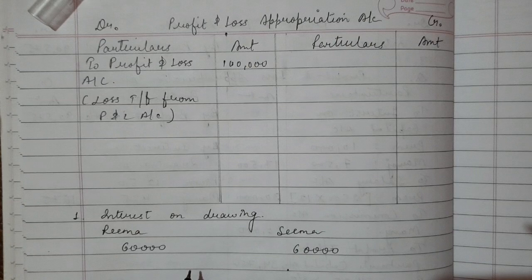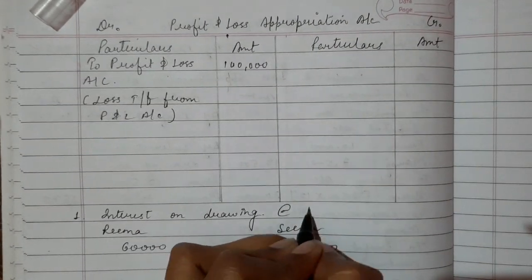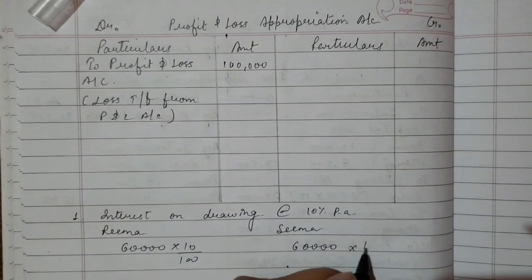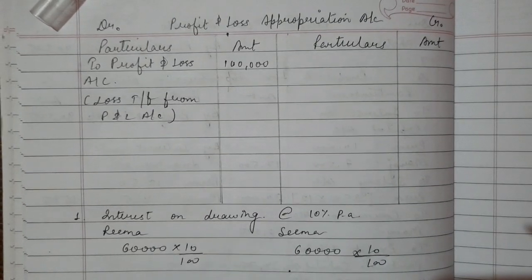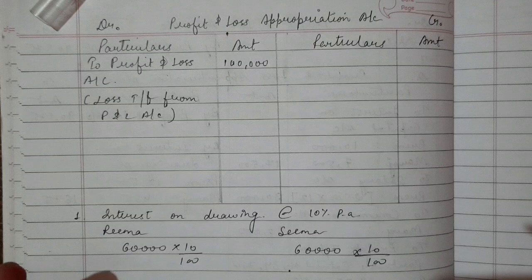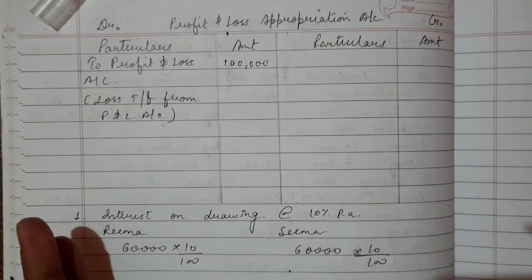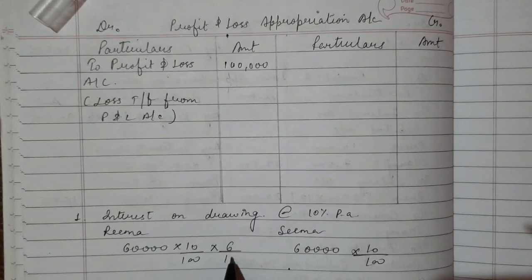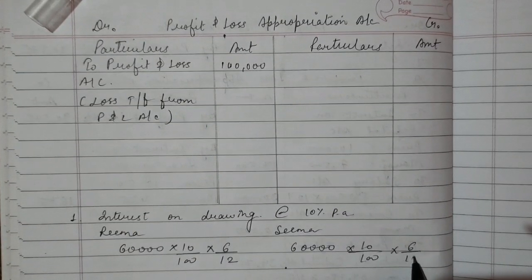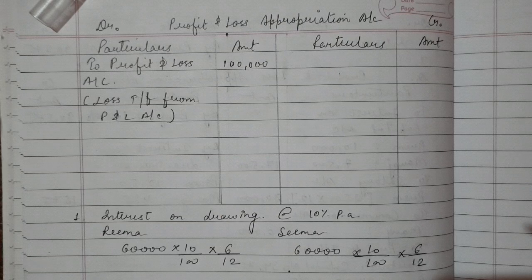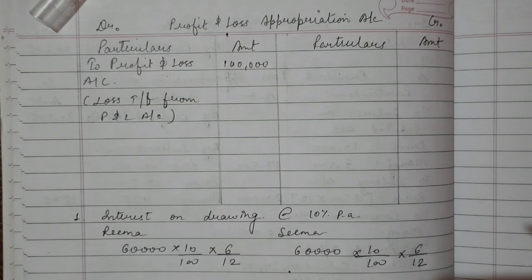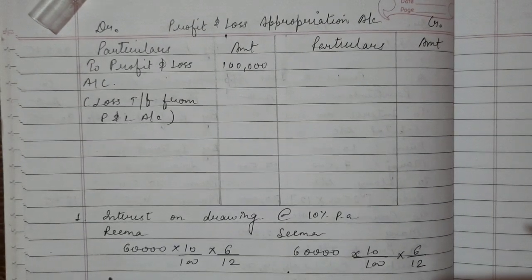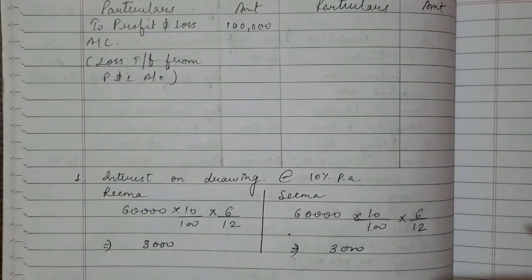So it is given that we have to charge 10% per annum. So I am calculating at the rate of 10% per annum, so 10 by 100. And one more thing, students, it is not given when the partners withdrew this amount, right? So whenever this happens, we have to calculate interest on drawings as an average of 6 months. I have made a separate video on how we charge interest on drawings, and its link is in this description box, so you can watch that video. Okay, so the amount of interest on drawing is 3,000 and 3,000 for both Rima and Seema.